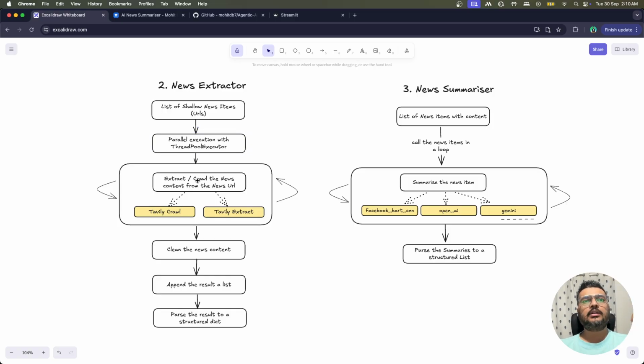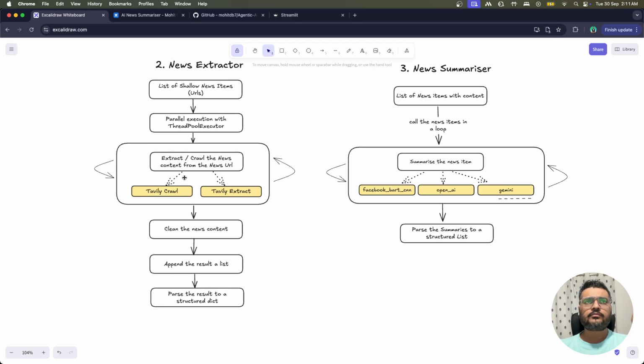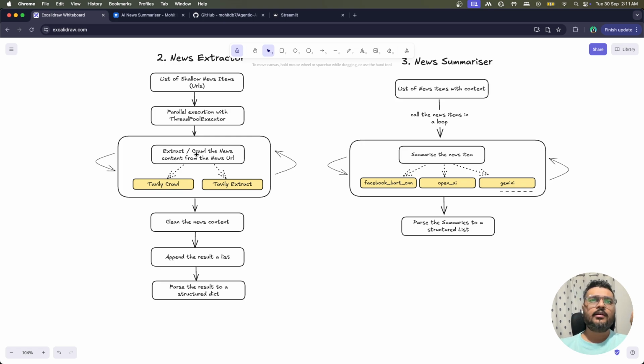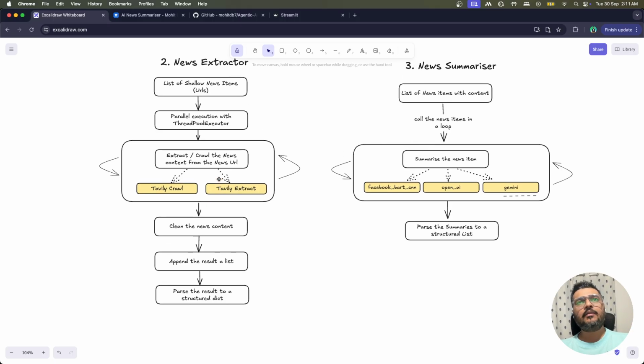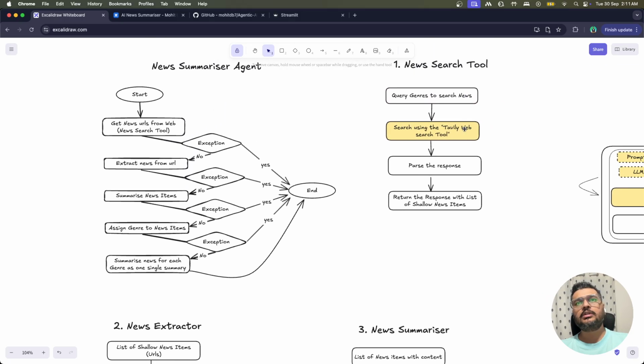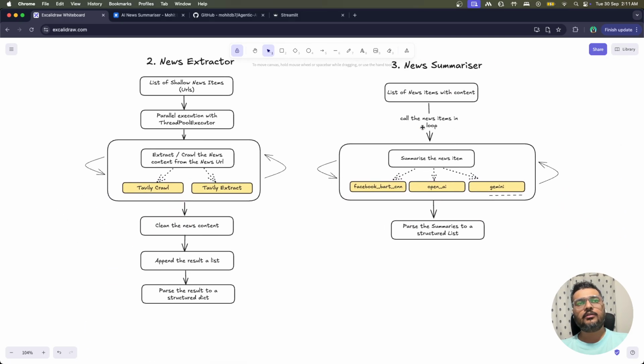And here you will give the news item, basically the URL, to this, right? And what this will do is extract the content for this. So as I said, you can use either this or this. Wherever I've used some external tools, those are marked with yellow. So you can easily identify those parts in this diagram, right?